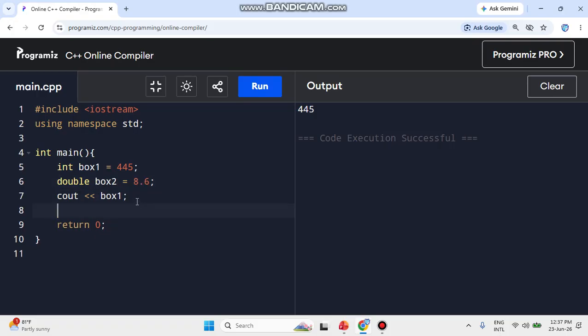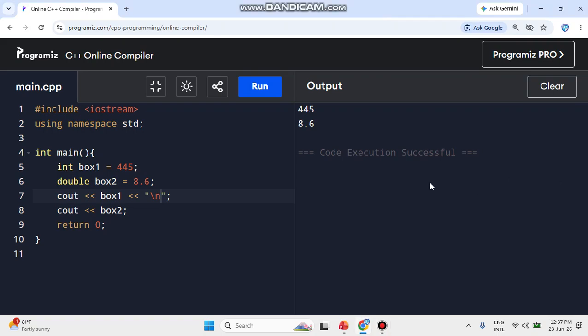Now let me print it out. For the print purpose, same thing, I write cout, then again greater than and greater than, and then after that I write whatever the variable name is. So my variable name is box 2. Let me write over here box 2, and if you click on the run button, what happened, it is showing on the same line. So obviously we learned if you want to bring anything onto the next line, we use slash n. So let me go over here after box one, again greater than, and inside the quotation I write slash n. Now check it over here. Right now each variable is coming on a different line.